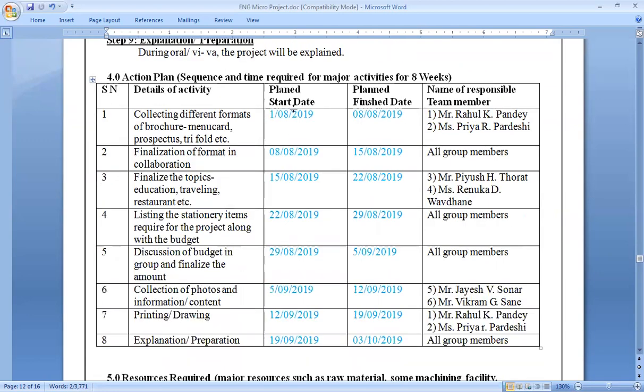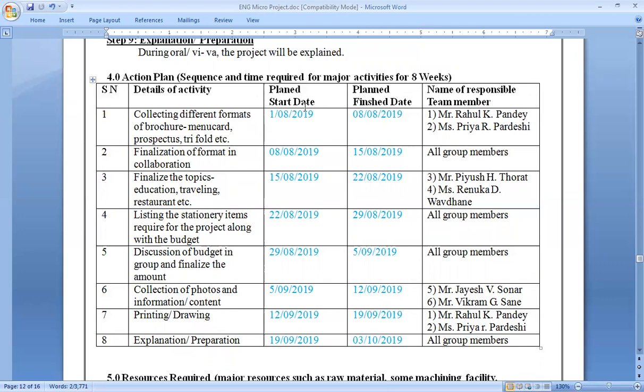So these are planned dates, students. It may change in the report also. Your very first date, in case of action plan, plan date and start date, it can have a gap of 8 days. Normally we are showing it. And you have to take any one date from the week.